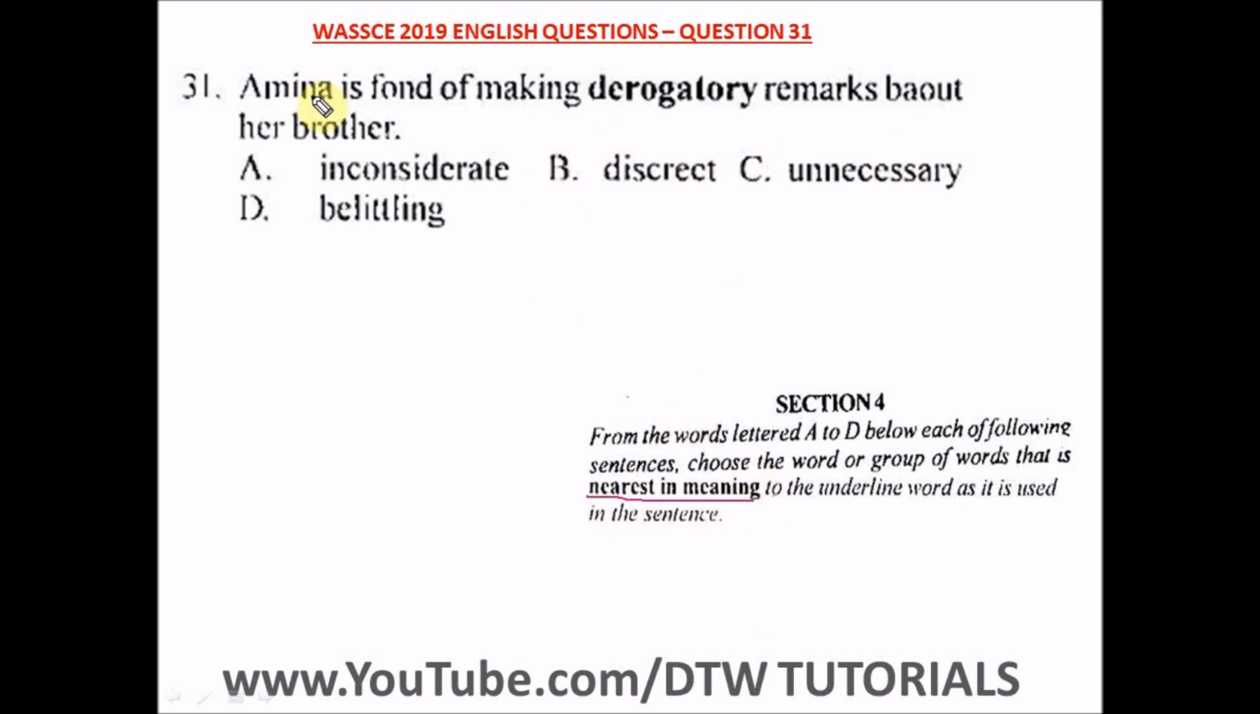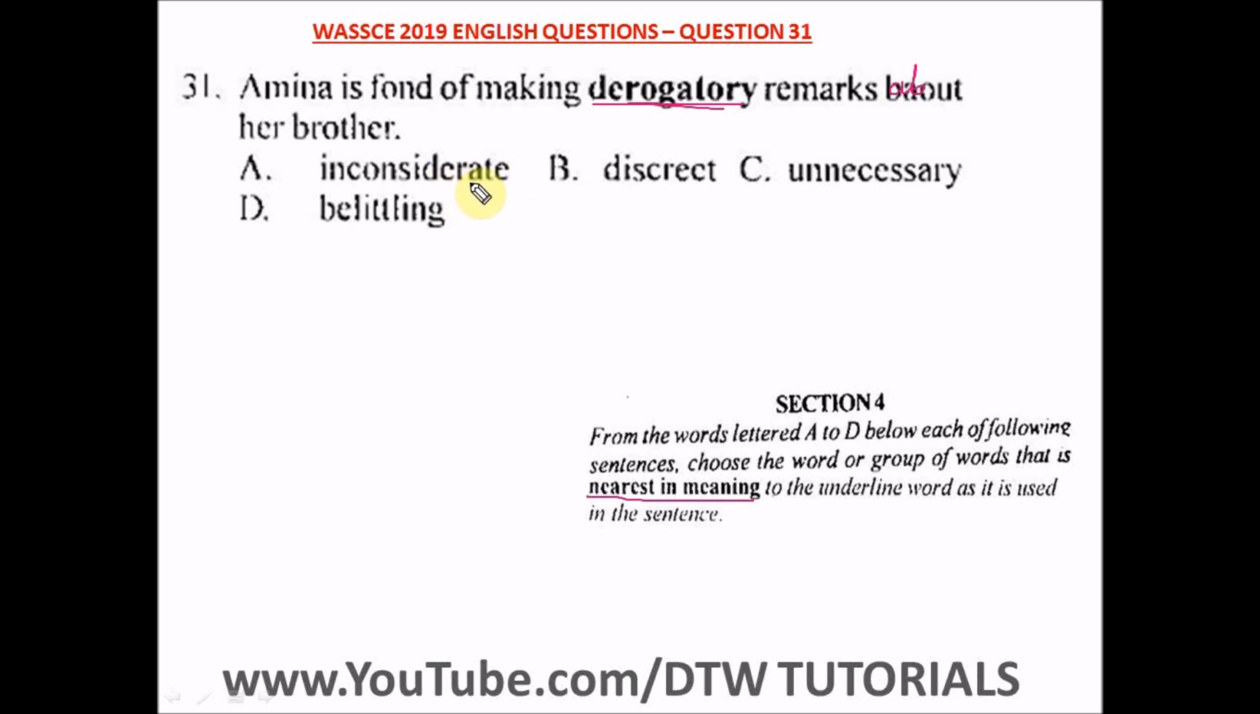All right. So question 31 says Amina is fond of making derogatory remarks about her brother. Okay, so what's the nearest in meaning to derogatory? What does derogatory mean? Derogatory remarks means you belittle someone, you're disrespectful of the person. Very disrespectful attitudes or remarks. That's what it means. So the nearest in meaning, option A says inconsiderate.